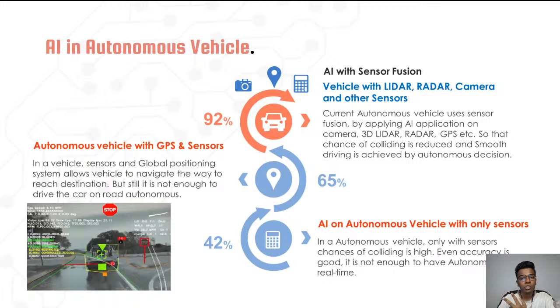And third thing, it should follow the lane, the white line present on the road. Fourth, it should not collide with any other vehicle. Fifth, it should see the traffic light, red or green. And sixth, it should obey the road signs, so it should detect road signs, like speed limit 20 kilometers, speed limit 40 kilometers. That kind of road sign needs to be detected. And these are all the challenges, right?